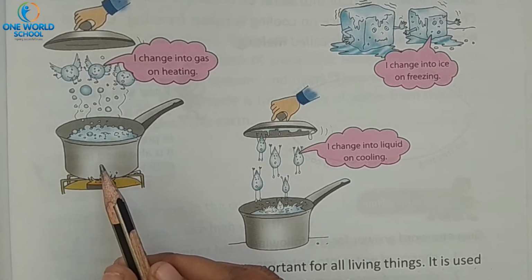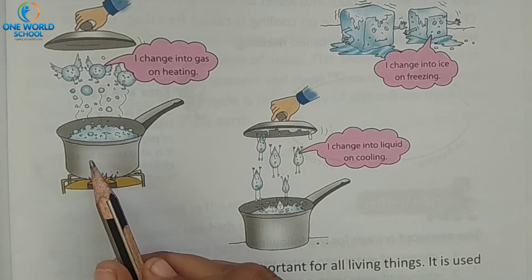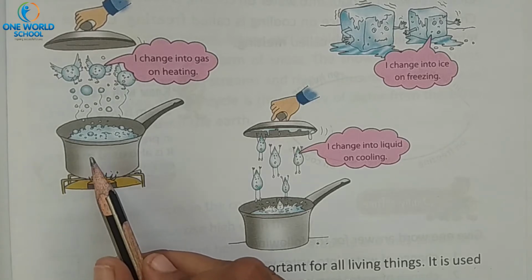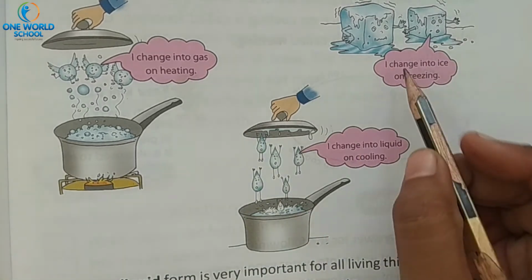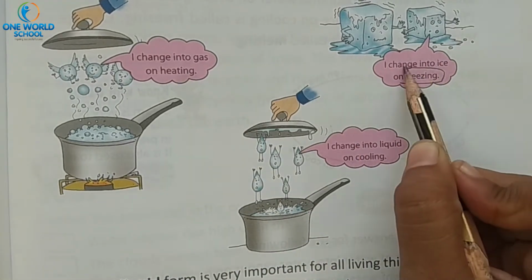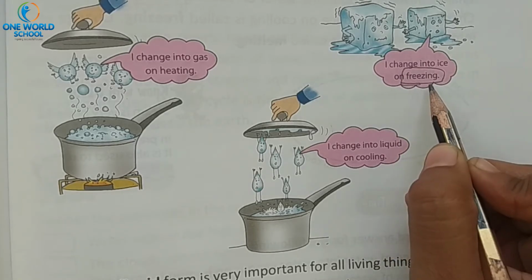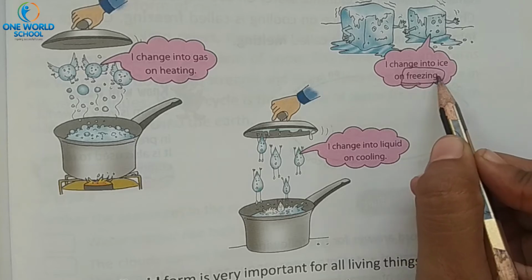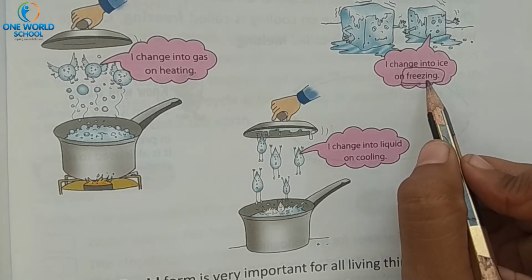See, look here. When we are boiling the water or heating the water, then it will change into which form? It will change into gaseous form. And when we keep water in a freezer, do you know? Yes, we keep water in a refrigerator. Yes, in a refrigerator there is a freezer.